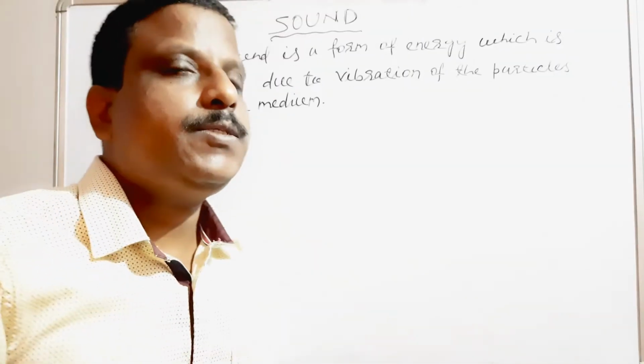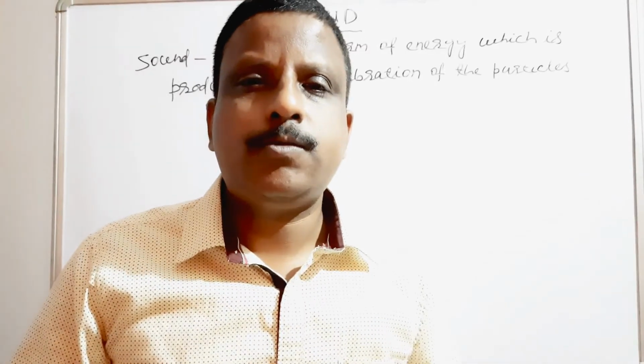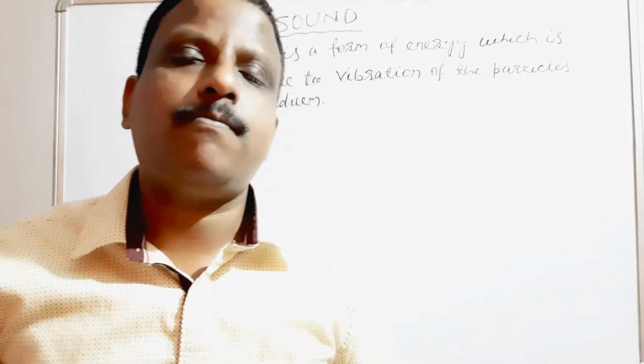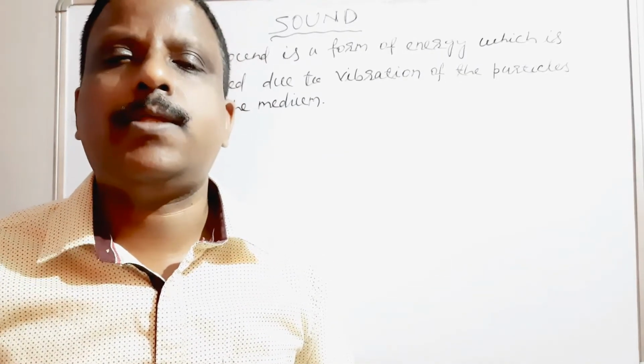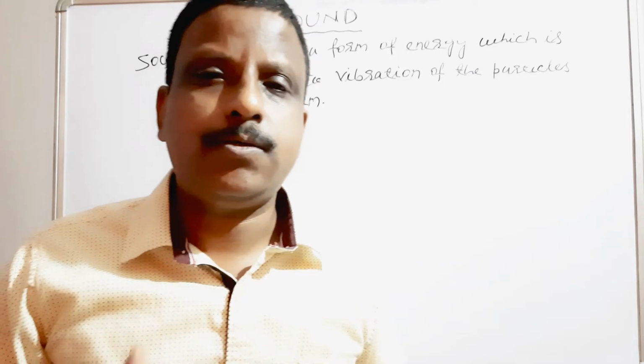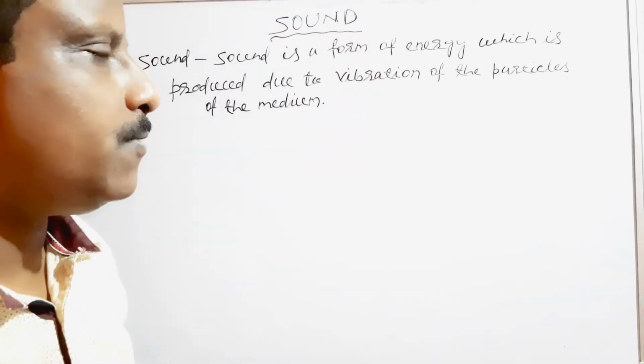Next, sound is always propagated in the form of waves. There are two types of waves: one is longitudinal wave and another is transverse wave. One by one I am explaining. First, what is longitudinal wave?